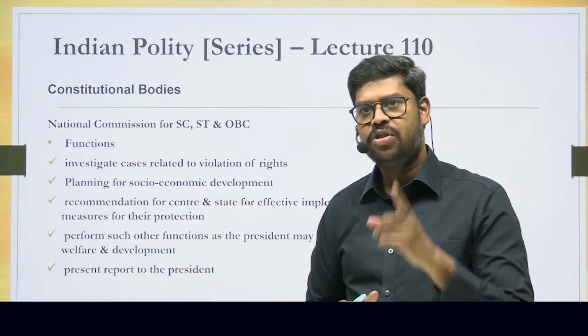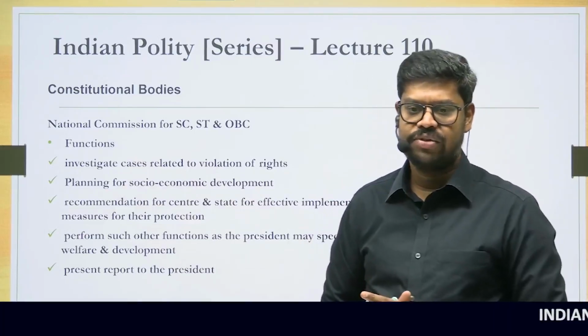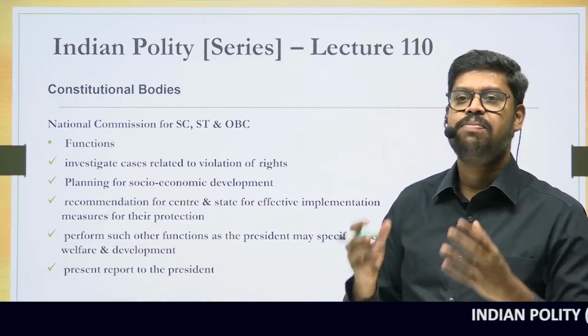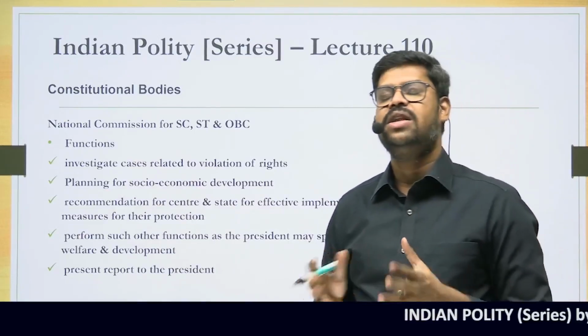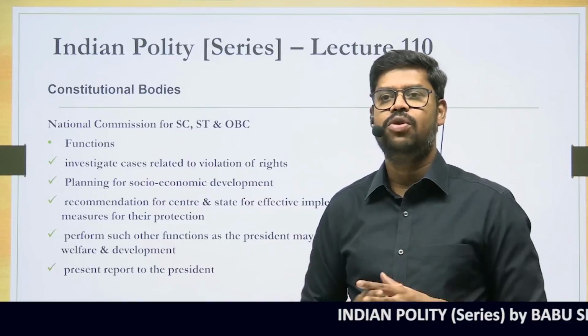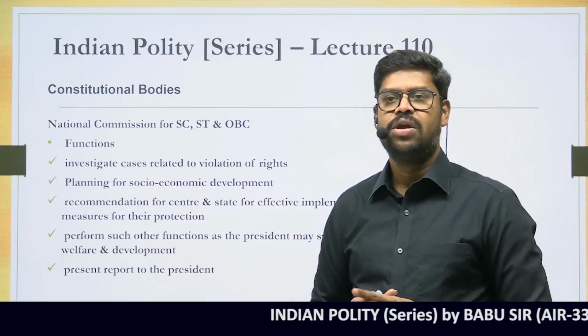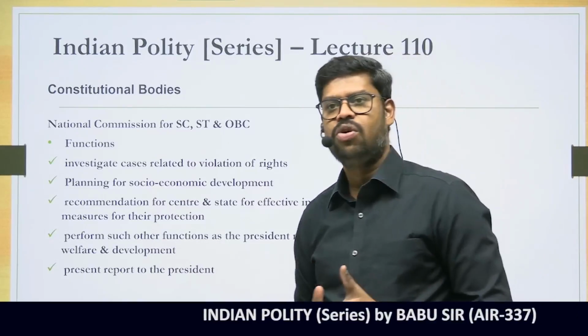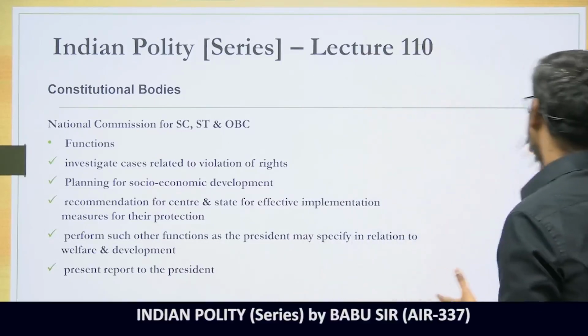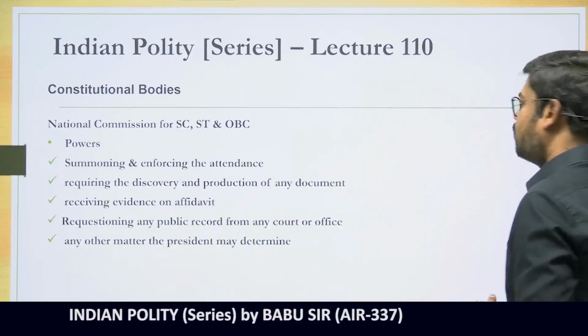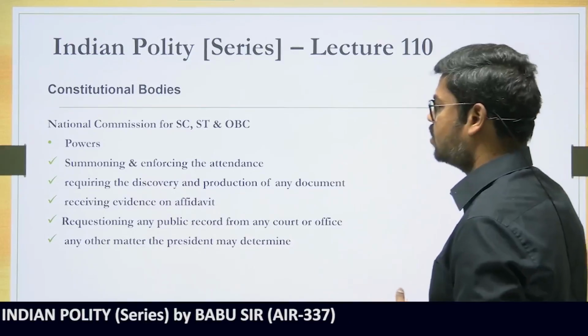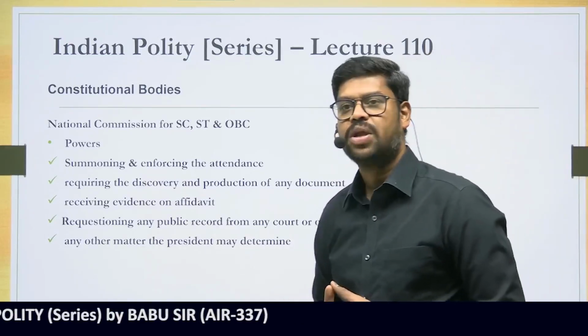But however, for these commissions to perform these duties effectively, they need to have certain powers. Unless and until they have these powers, they will not be able to perform these duties effectively. So what are the powers that they have got under the Constitution of India? These powers are conferred upon them under the Constitution of India. So what is the first power that they got?